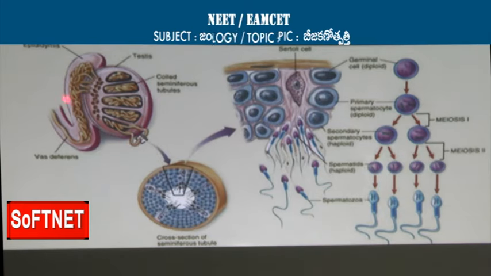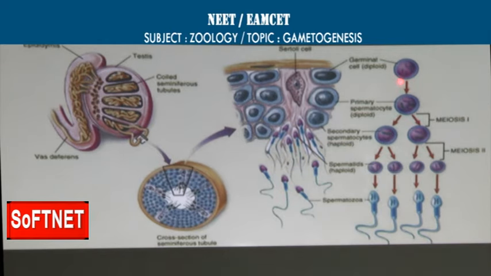Students, we are trying to understand a representation here, a picture which depicts the anatomy of the testis and also the process called spermatogenesis. Within the testis we find the coiled seminiferous tubules. Seminiferous tubules are lined by the germinal epithelial cells and here and there the Sertoli cells. On further magnification, we can see the Sertoli cell, and here are the cells in the various stages of development, ultimately becoming the sperms.